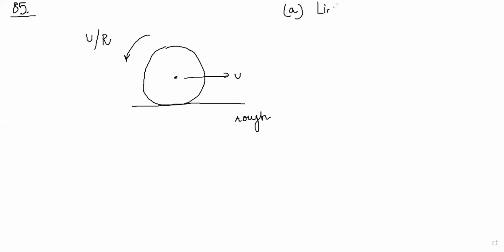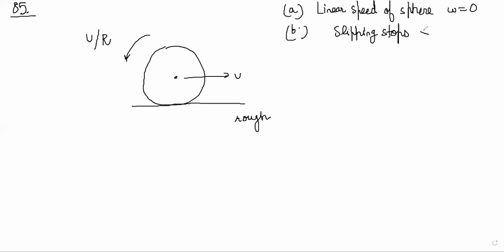First, linear speed of the sphere when omega is 0. Sphere stops rotating means omega is 0. And the second part is B: linear speed when slipping stops and pure rolling starts. At that time, what is the linear speed, VCM? The question can be done in two ways. There is a force method, and there is an angular momentum conservation method. So we will do it by both.